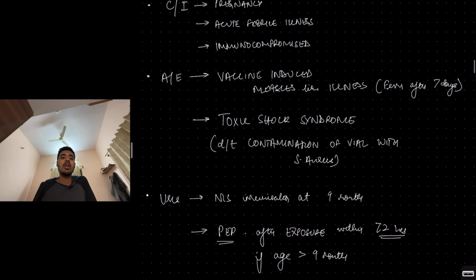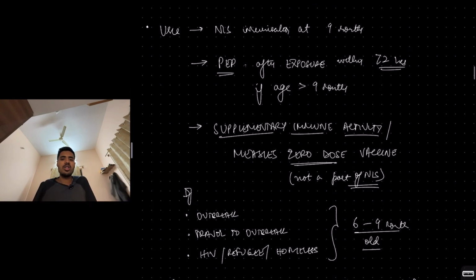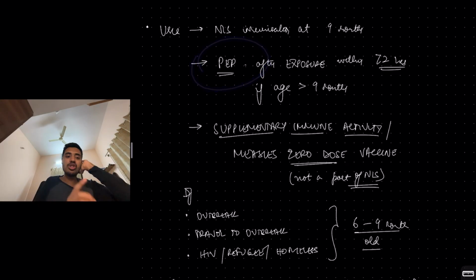Now the uses. Of course, under the national immunization schedule at 9 months you will immunize the child for measles. 9 months and 1.5 years. But not just that. Post exposure prophylaxis within 72 hours of exposure if age is more than 9 months. If a child older than 9 months has been exposed to a measles case, within 72 hours you can give the vaccination as post exposure prophylaxis. That is one very important use.